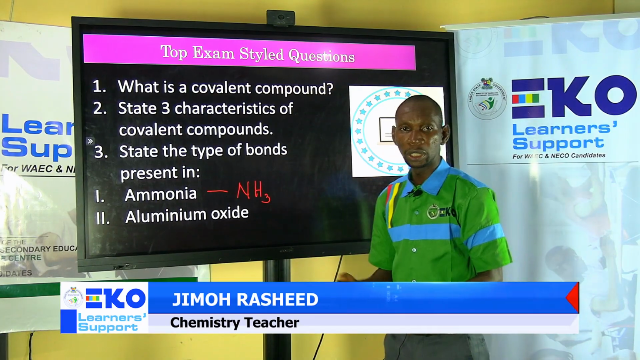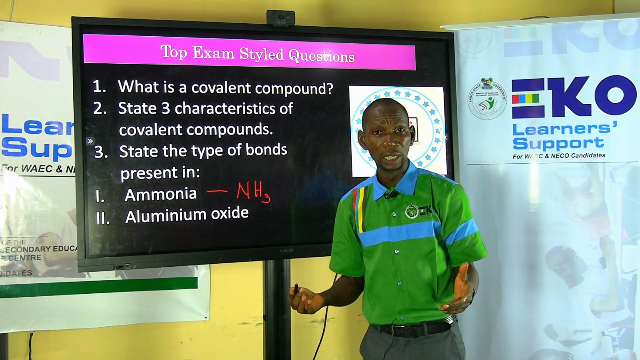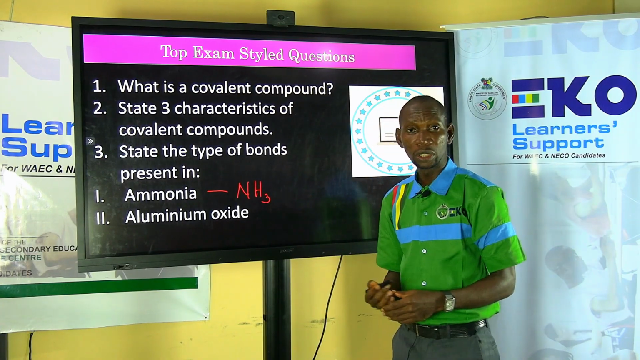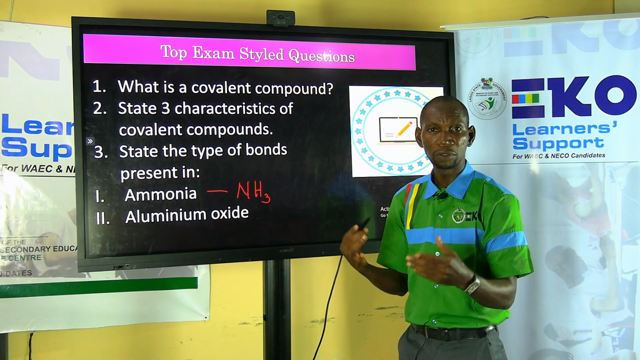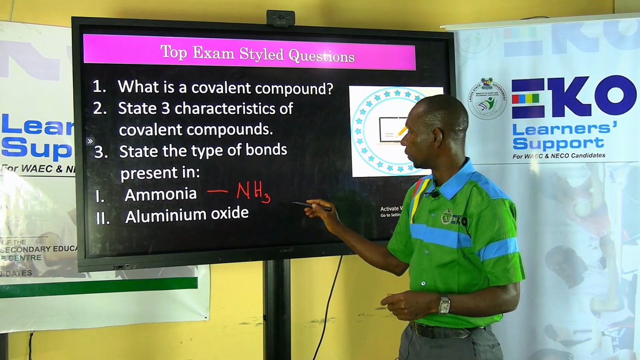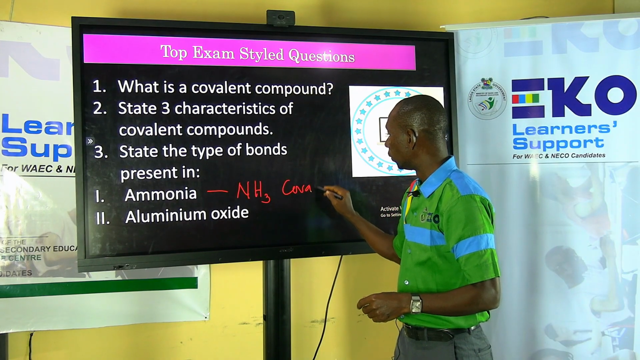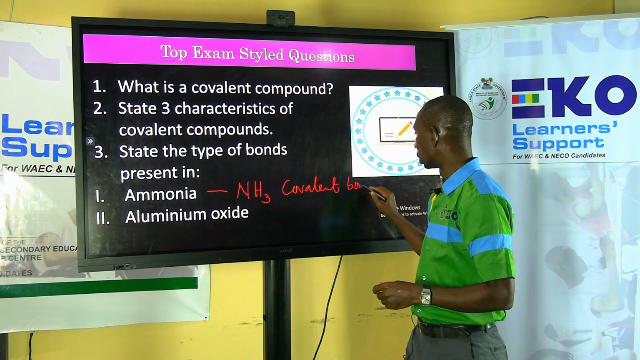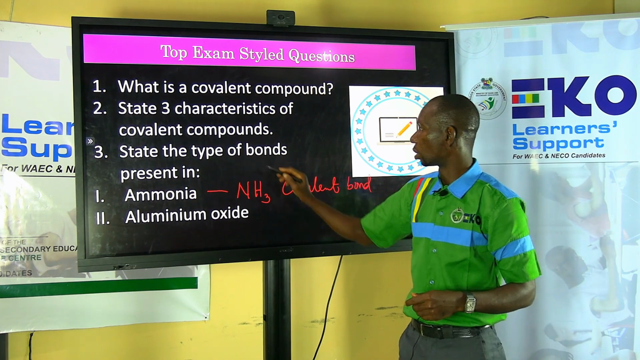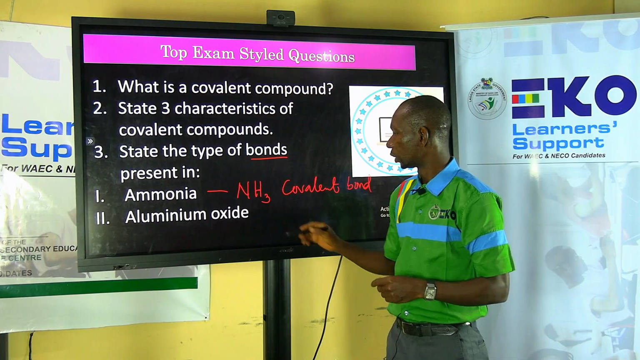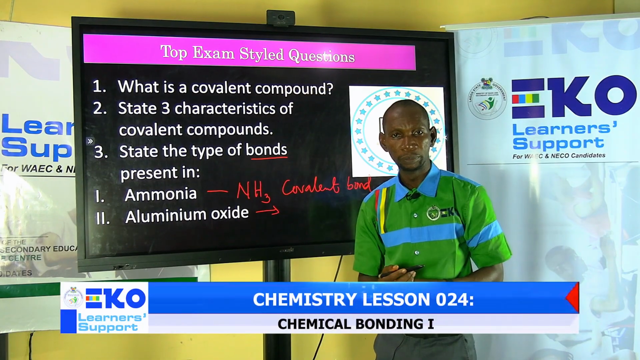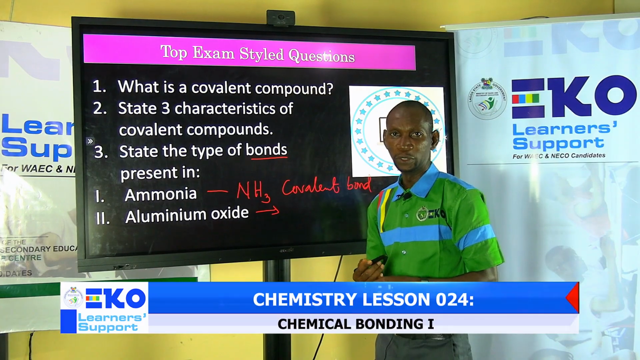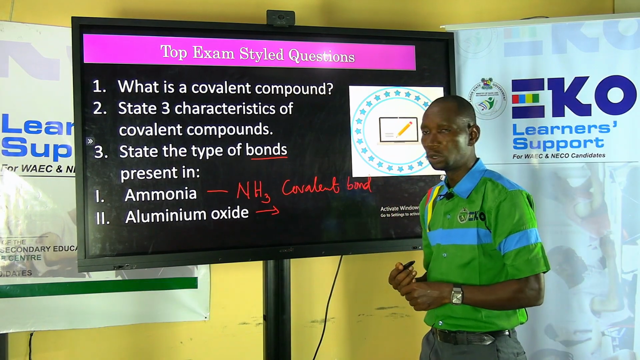So if you look at nitrogen here, is it a metal? No, it's not a metal. It's a non-metal. You look at hydrogen, it's another non-metal. So when you have two non-metals coming together, definitely this is a covalent compound. The bond here is covalent bond. Because the question is asking us about the type of bonds. How about aluminum oxide? Do you think it's covalent? No, you don't. Of course, I expect you to be able to figure that out.